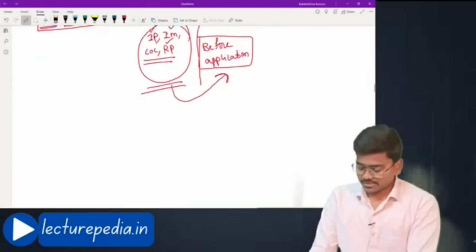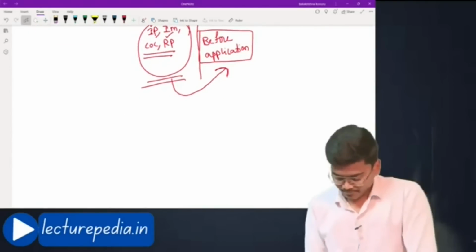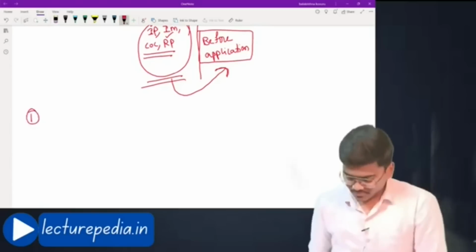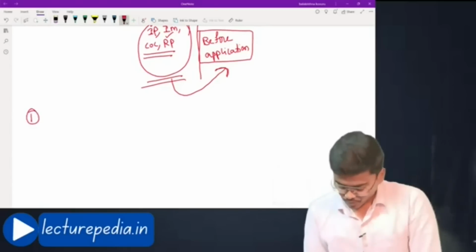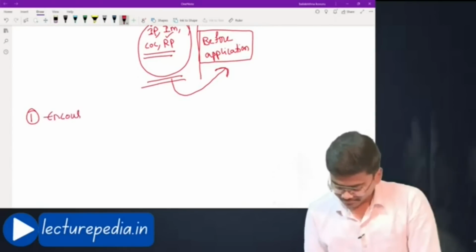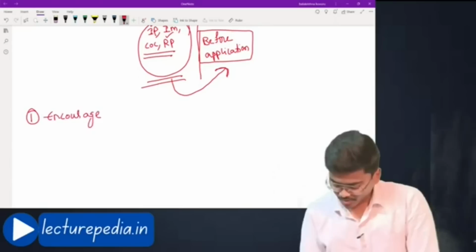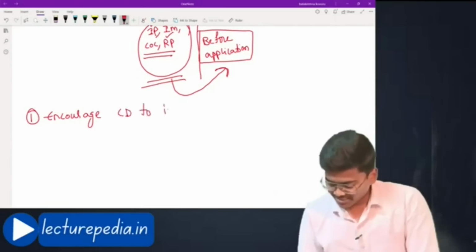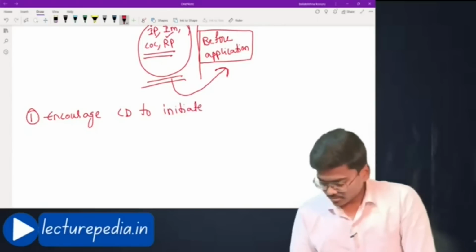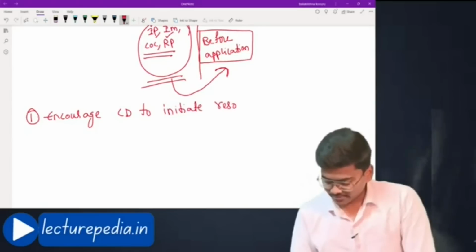The first reason is to encourage corporate debtors to initiate the resolution process.